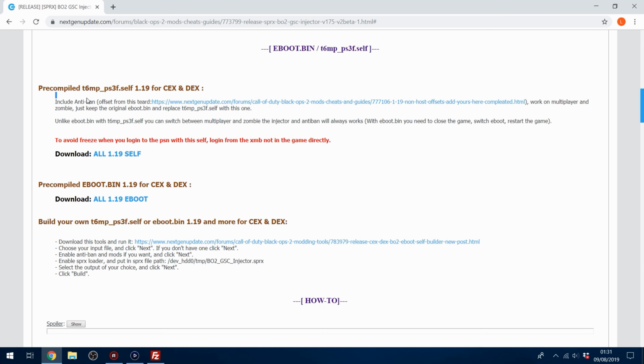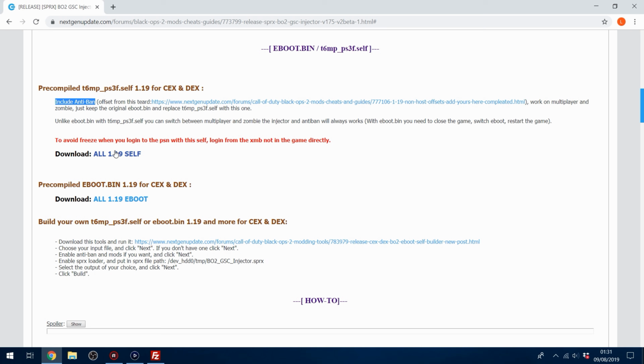And it also includes anti-ban, because Black Ops 2 is one of the games that has an inbuilt ban system built into the game that will ban you within the first 5 minutes if it detects that you're on custom firmware or running mods. So the anti-ban strips that from the self file or the eboot file, and that way you won't get banned because the checks have been removed essentially.